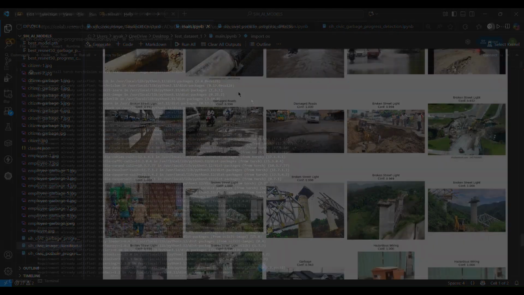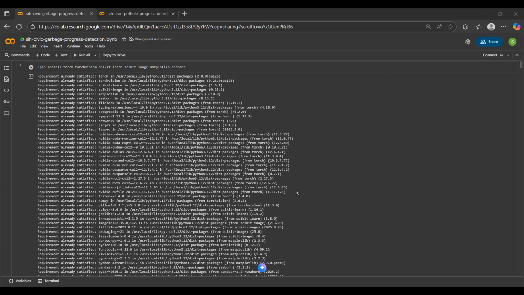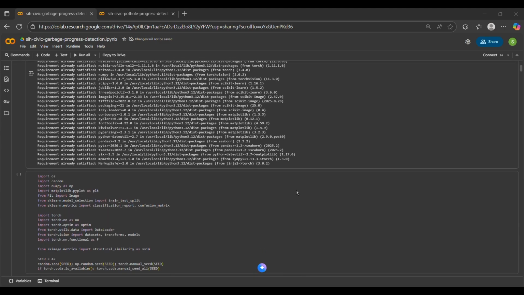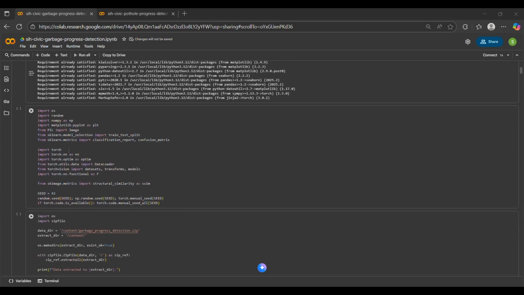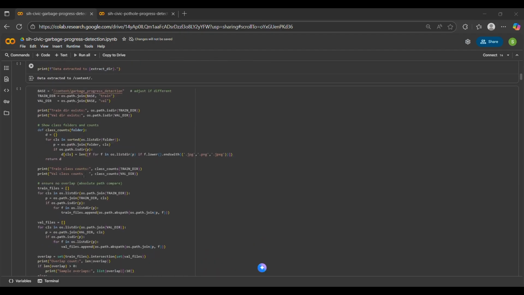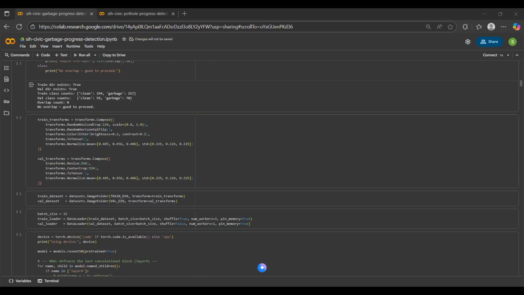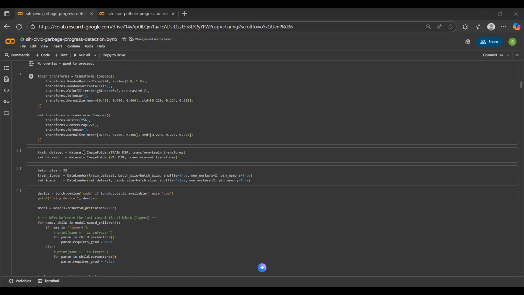And now I will show you how the garbage progress detection model works. So we have created a progress detection model for each of the problem categories, and this is what it looks like. First, we install all of the requirements, then we seed the data, we extract the data into the correct folders, and then we put it into the correct folders for training and validation. Once that is done, we are actually performing dataset augmentation to again ensure that the data set is completely representative of real world scenarios, and make sure our model is actually reliable and robust.